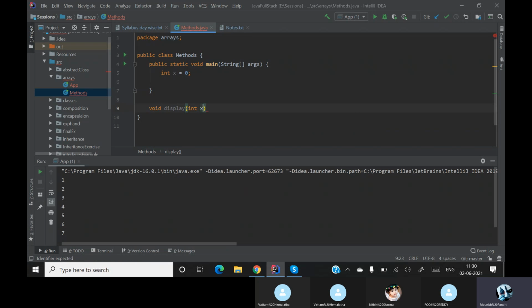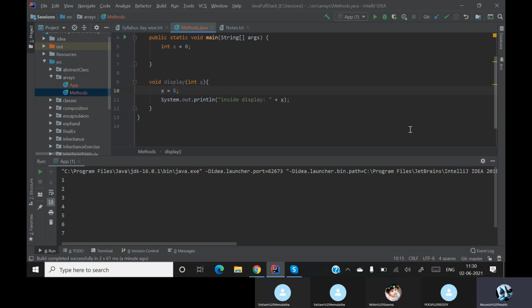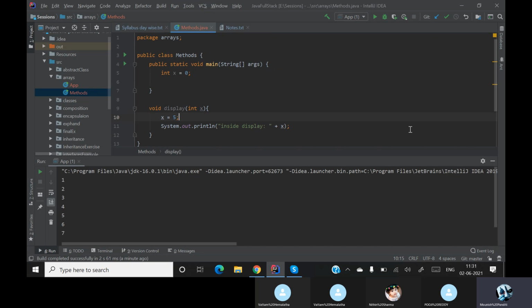It is taking some input x which is of type int, and inside the display method I'm printing the value of x. Here, whatever x value I am given, I am overriding with the value 5. Are we clear till this point?